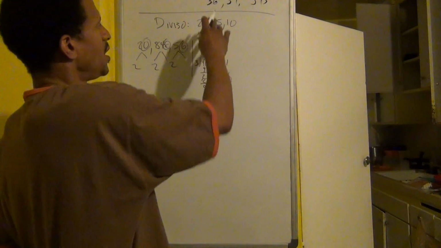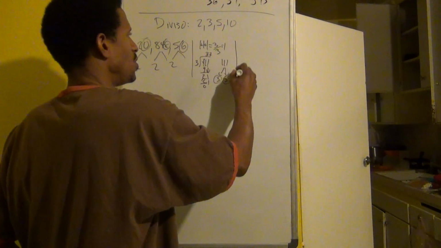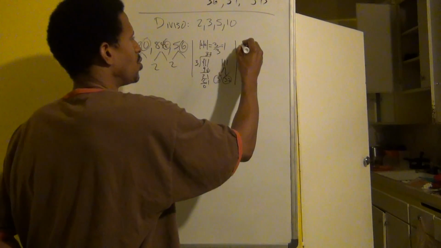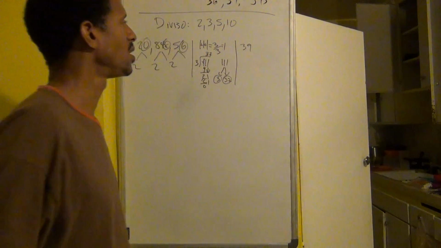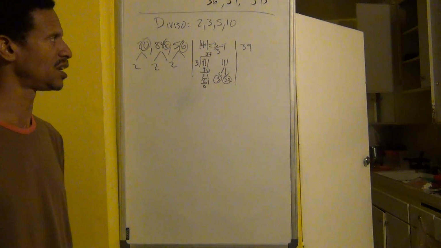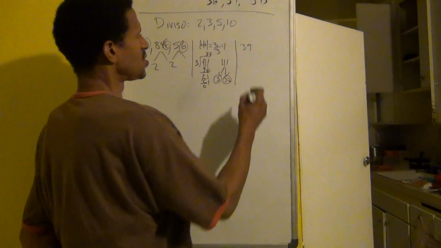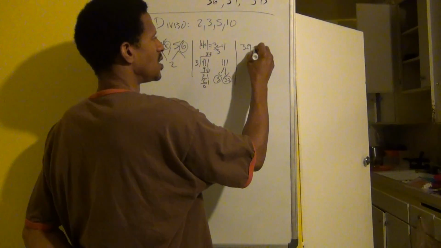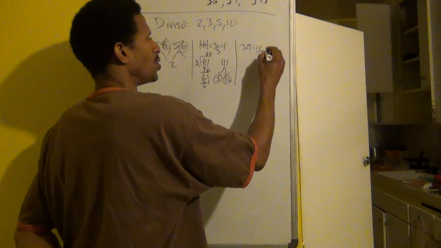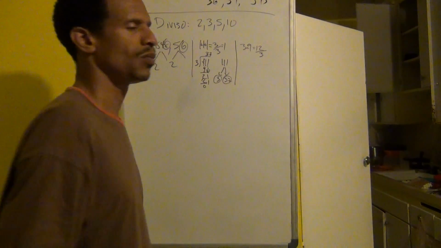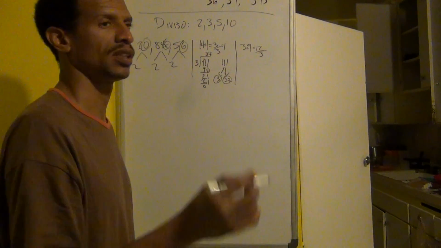I want to provide 2 more examples for you here. Let's say you get a strange number like 39, and it looks like there's no number you can really break that down by. Well, we find the sum of those 2 digits, that's 12. Can I divide 3 evenly into 12? Yes, it's 4.